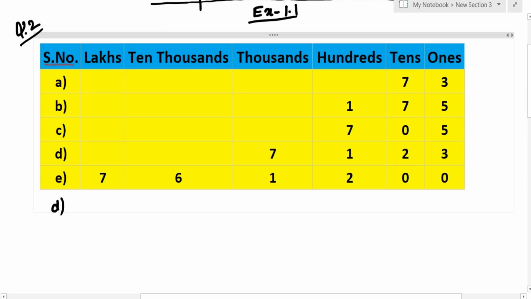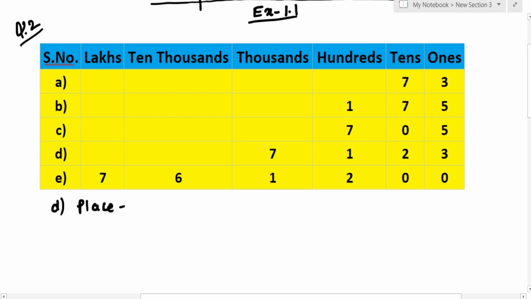Now in the D part you can see that the 7 is in the place of thousands. So we will write down the place is thousands. And what is the place value? The place value as 7 is in thousands place, so we will write down its place value is 7 thousands.